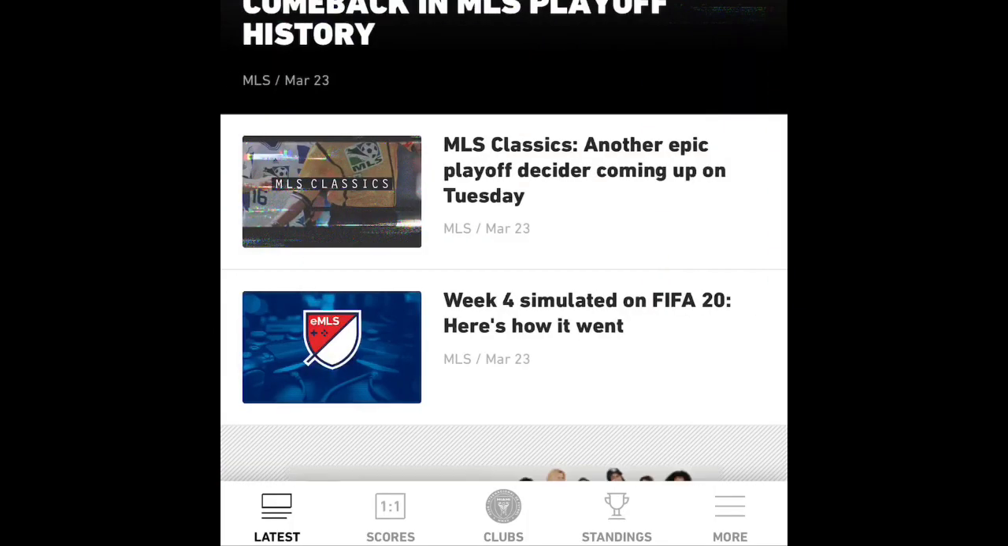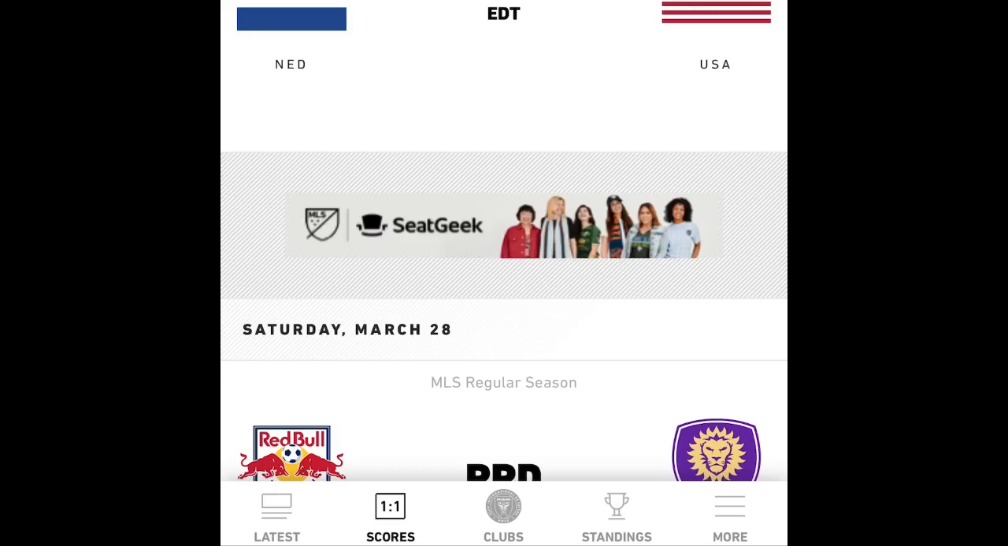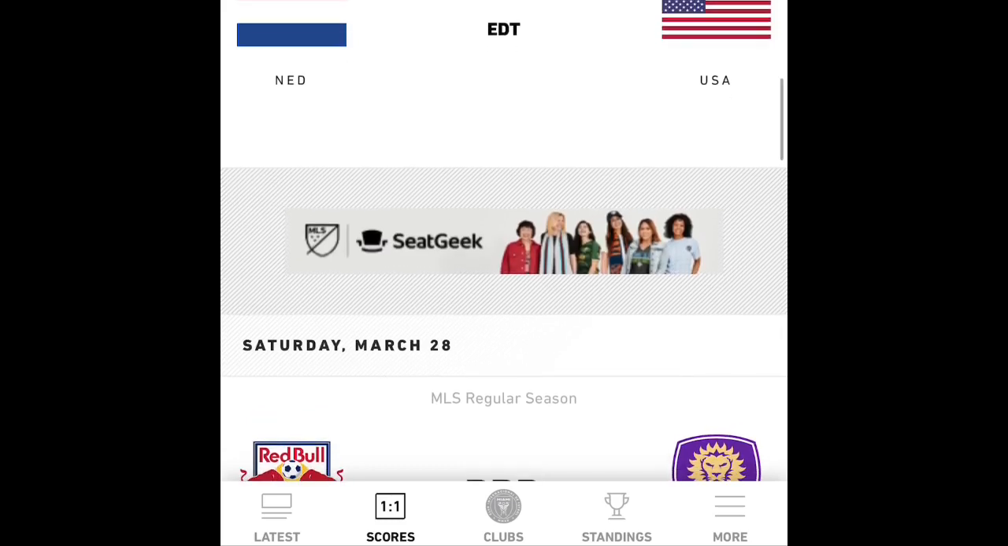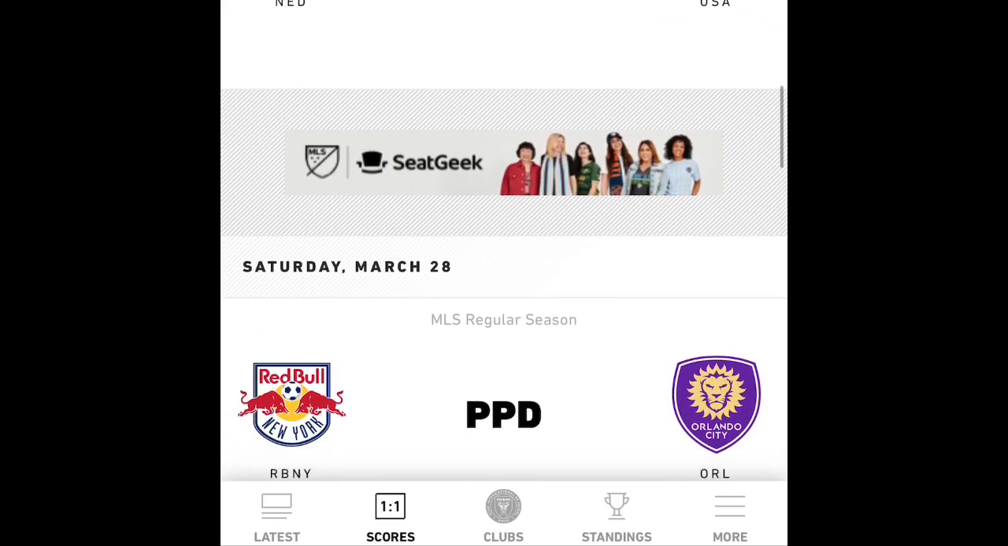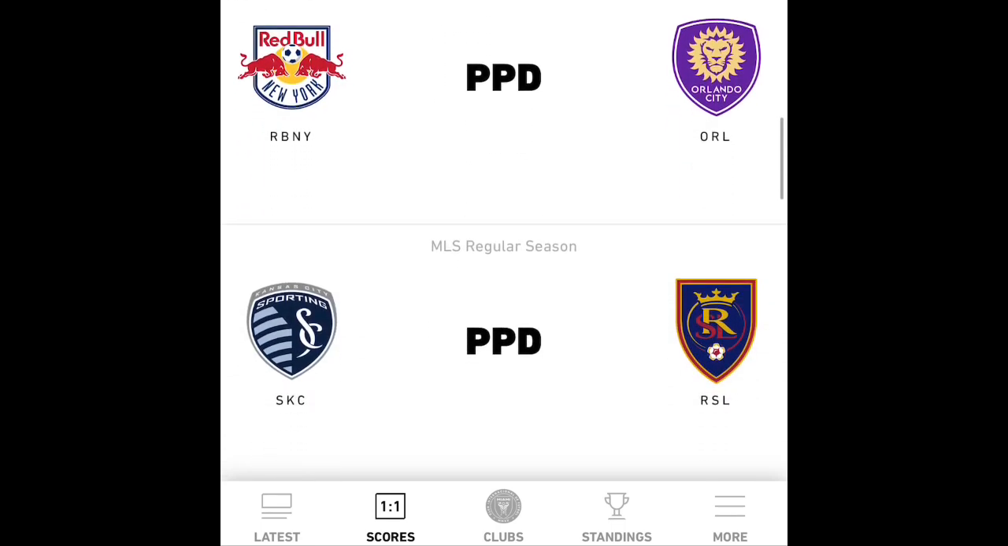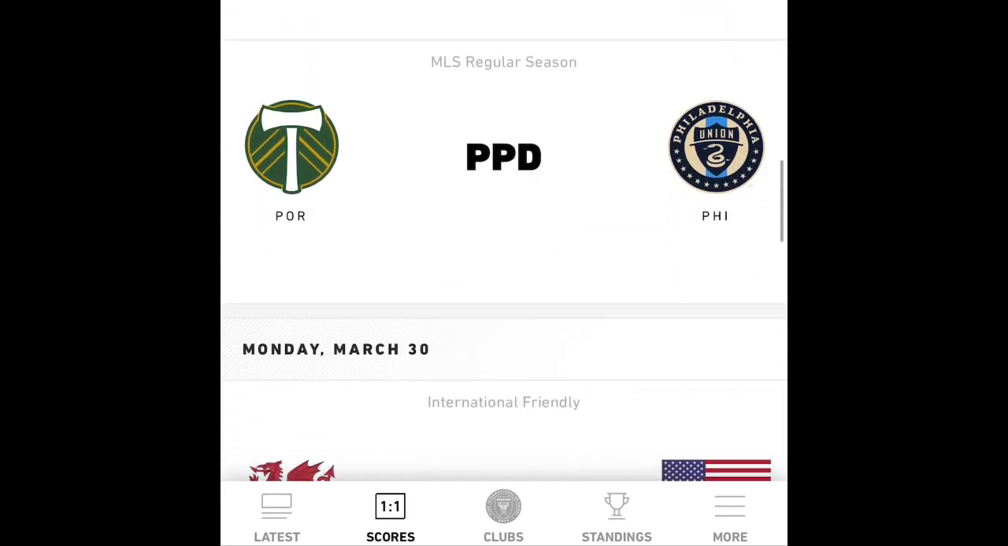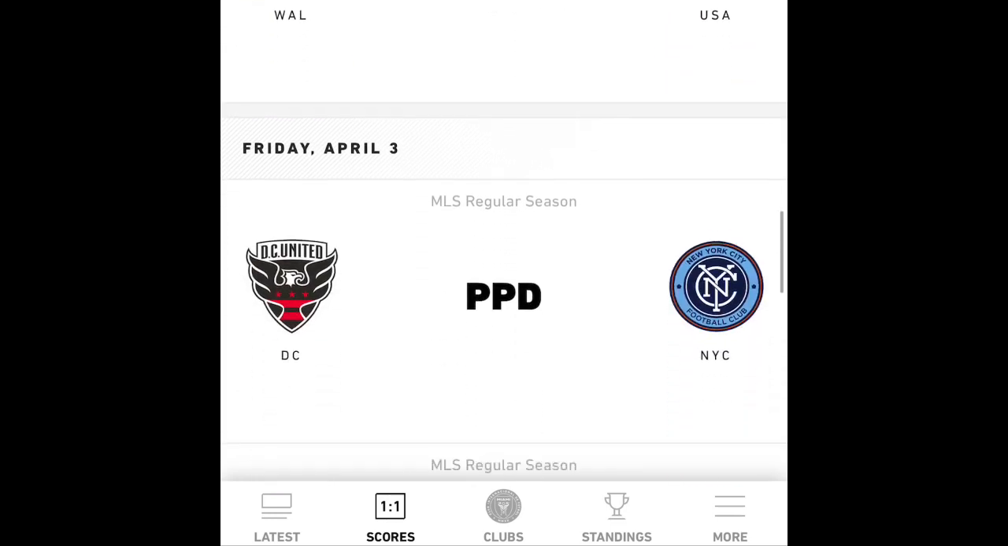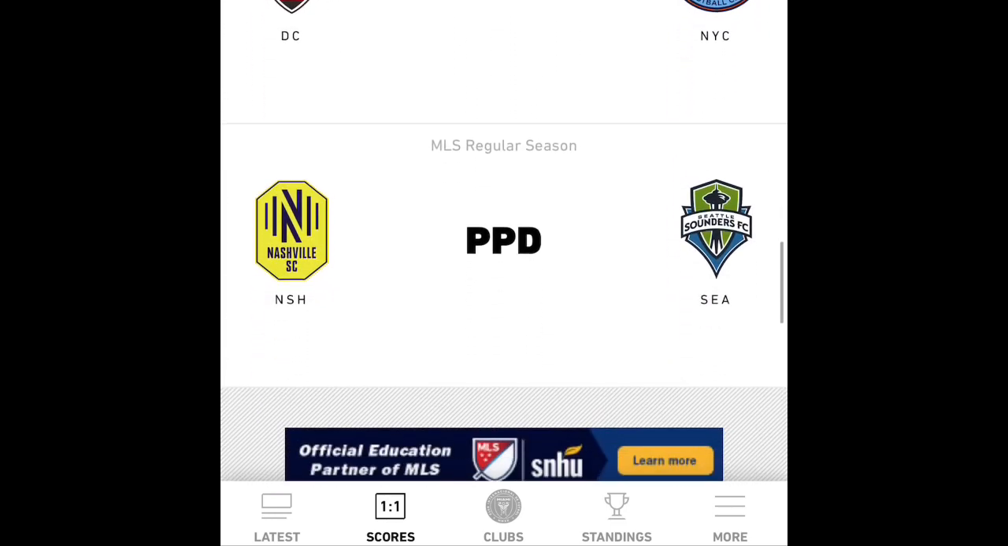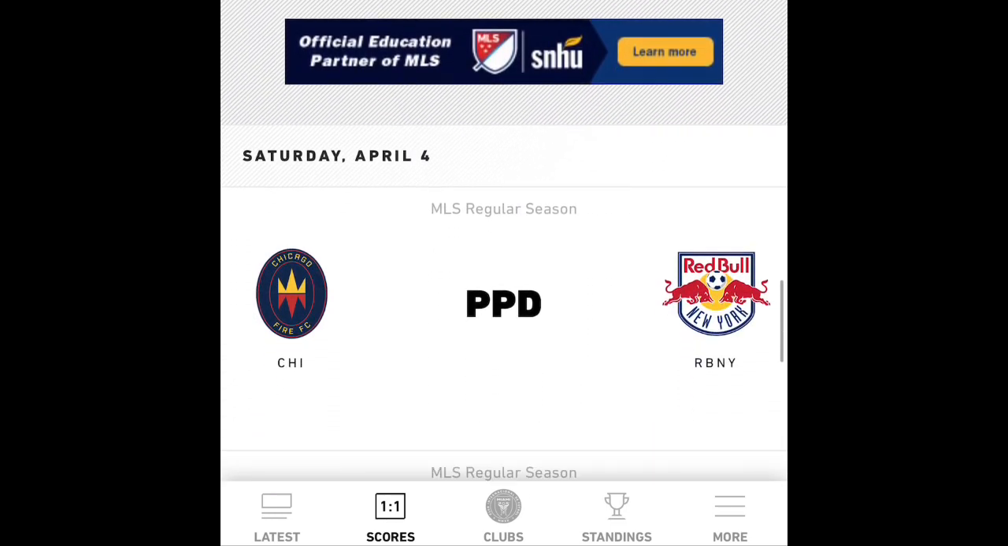Okay, so now we're going to go to the bottom once again, and we're going to go to the scores. And here we go. The first thing that comes up, of course, is Netherlands versus USA, which was going to be a game that was going to be played. And then Saturday, March 28th is where we had all these new games that were going to be played. They had the Orlando game, and then of course more USA games, and so on and so forth.